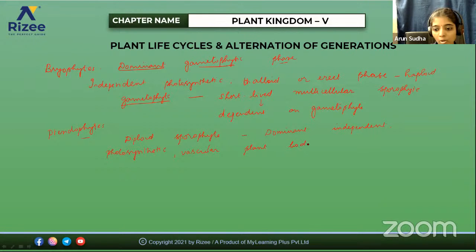And this alternates with the short-lived haploid gametophyte.